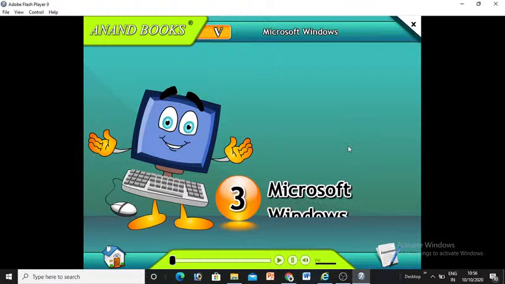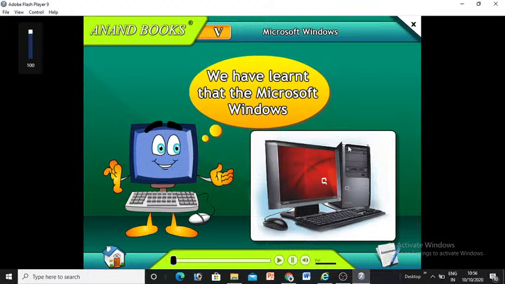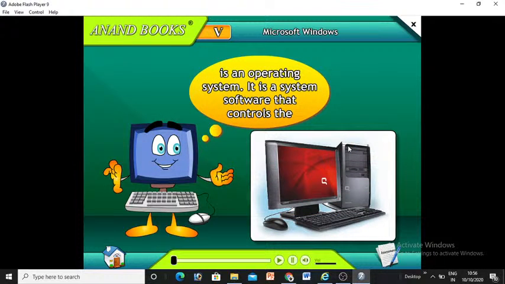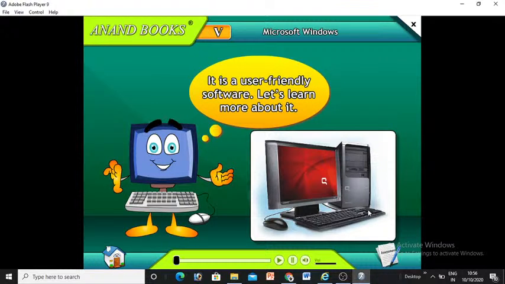3. Microsoft Windows. Dear friends, we have learned that Microsoft Windows is an operating system. It is a system software that controls the overall activities of a computer. It provides you a base platform to work with computer. It is a user-friendly software. Let's learn more about it.